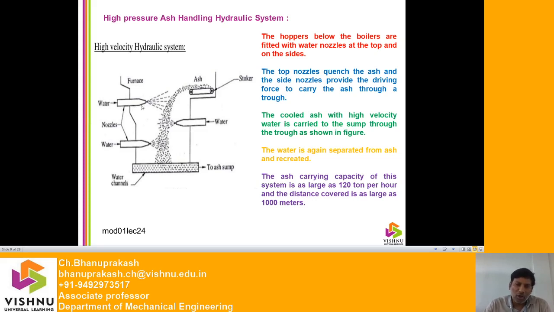Generally the top nozzles quench the ash, and the side nozzles are used as the driving force to carry the ash through a trough. Here the cooled ash with the high velocity water is carried to the sump through a trough, as you can observe in the figure. The water is again separated from the ash and recirculated. The ash carrying capacity of this system is as large as 120 tons per hour, and the distance covered is as large as 1000 meters. So you can carry this entire ash around 1000 meters.